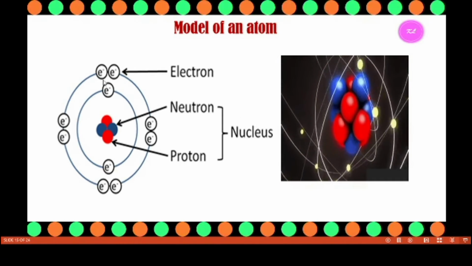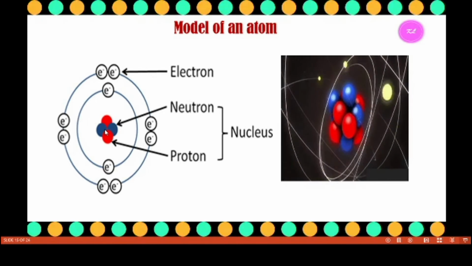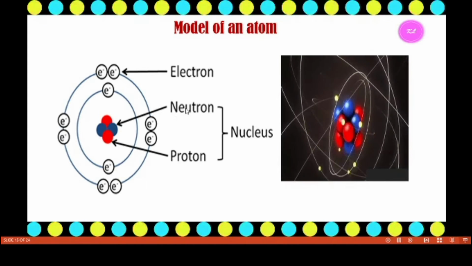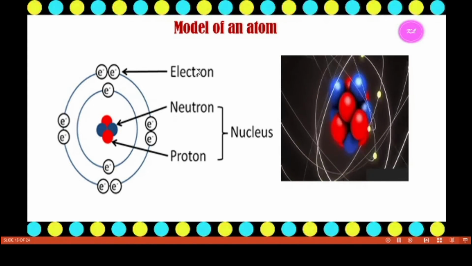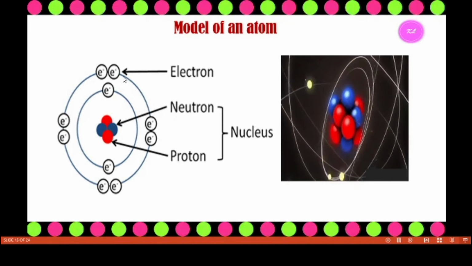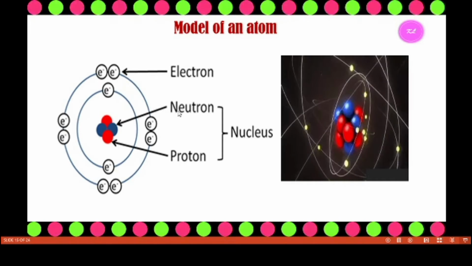The center part of the atom is known as the nucleus. The nucleus contains protons and neutrons, and the electrons revolve around the nucleus in circular paths. These circular paths are known as orbits or shells.